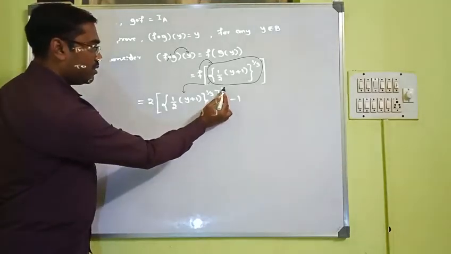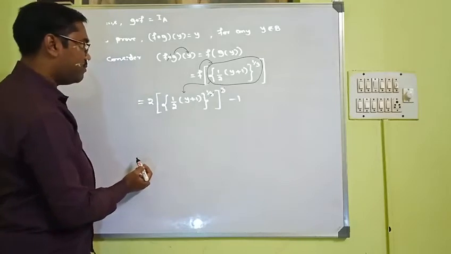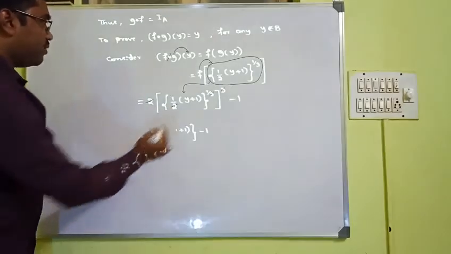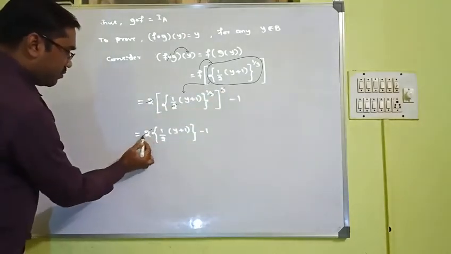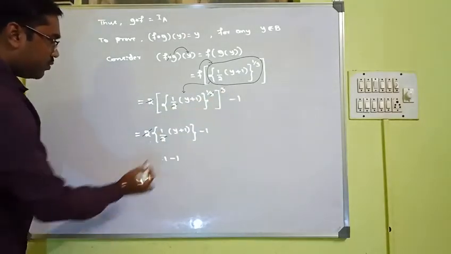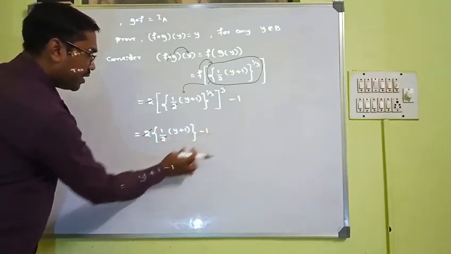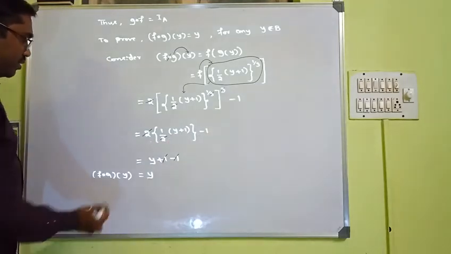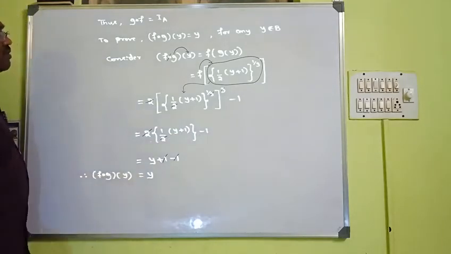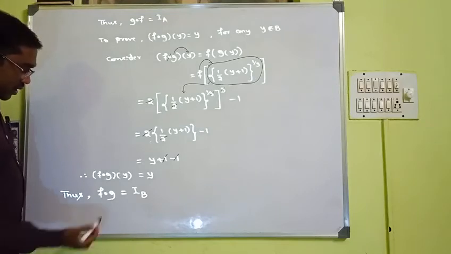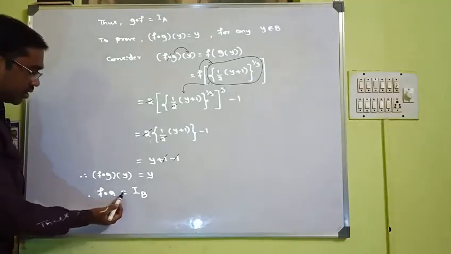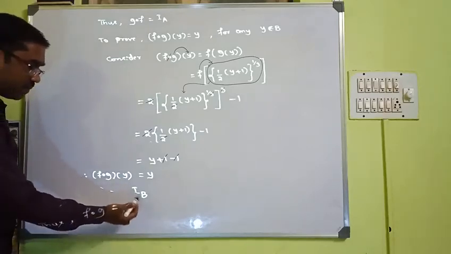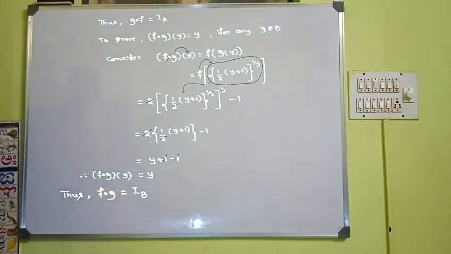Let us see. This cube and this cube will get cancelled. This 2 and this 2 will get cancelled. First we have cancelled cube, then we cancel this 2. What you have is y plus 1 minus 1. Minus 1 plus 1 will get cancelled. What you get is y. Yeah, this is the other way of saying f composition g is I B, the identity function on the set B.